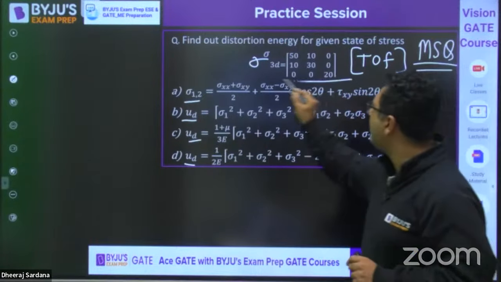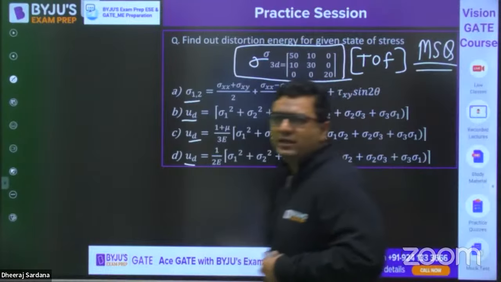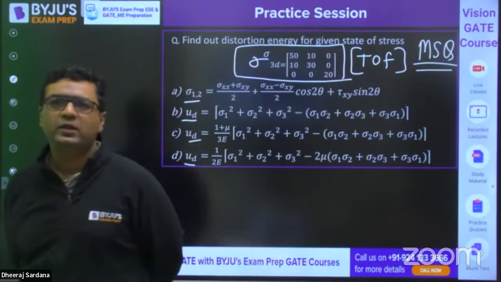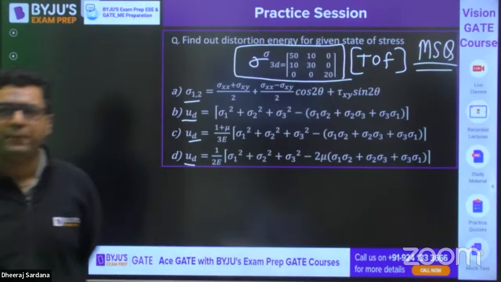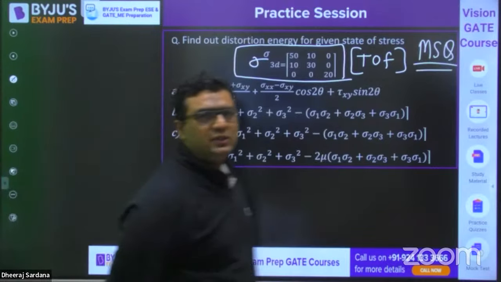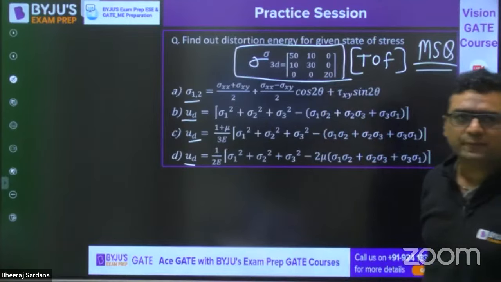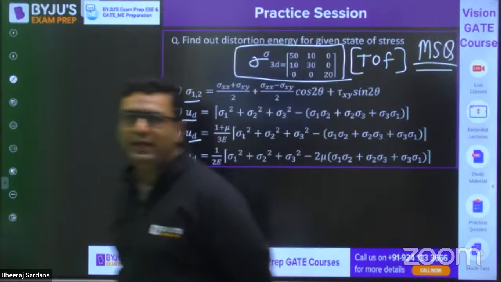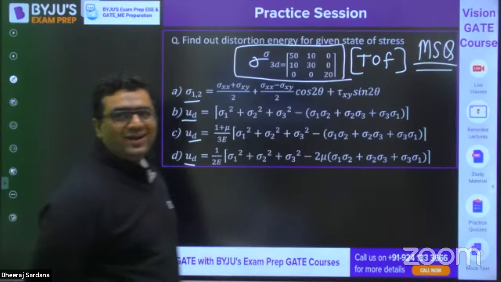So for this given data, you need to find out the distortion energy. What are the formulas you would be using? So D will be the answer. Okay, fine. Papa Goda is also saying D. Chandan is also saying D. Okay. Fine. What about others? Vineet is saying D. Jakmi Atma is saying D.